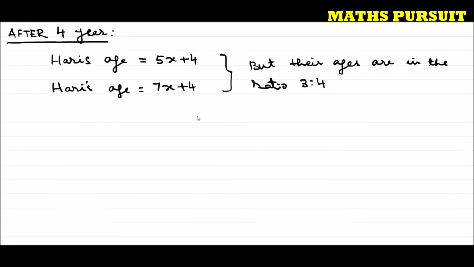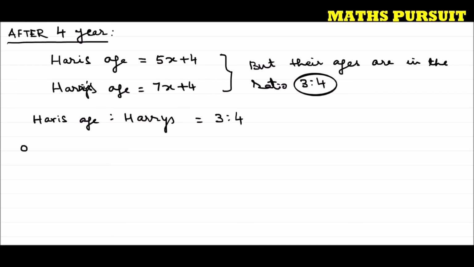So how to frame our equation? Let's see. The question is telling us that the ratio of ages now is 3:4. So we can frame an equation. Hari's age is to Harry's age is equal to 3:4.